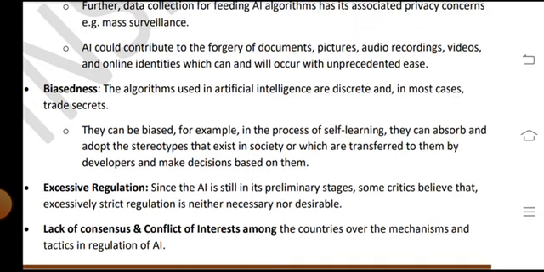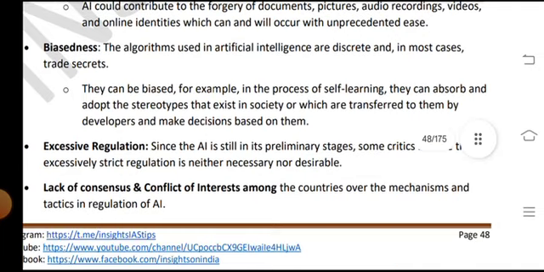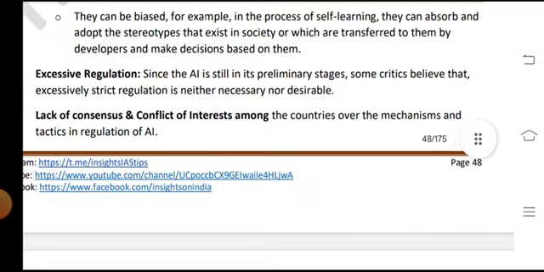Business algorithms used in artificial intelligence are in most cases trade secrets. They can be biased, for example in the process of self-learning, and they can observe and adopt stereotypes that exist in society or that are transferred to them by the developers, and make decisions based on them.